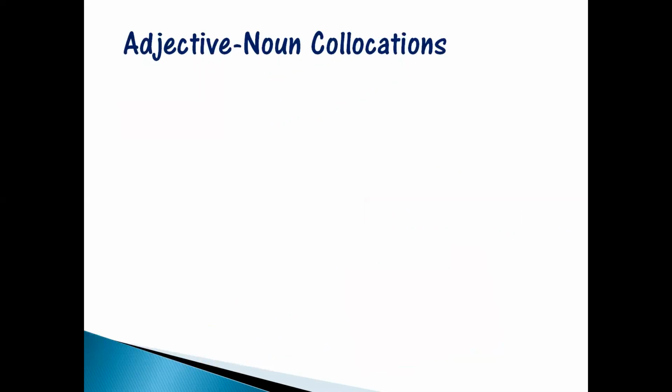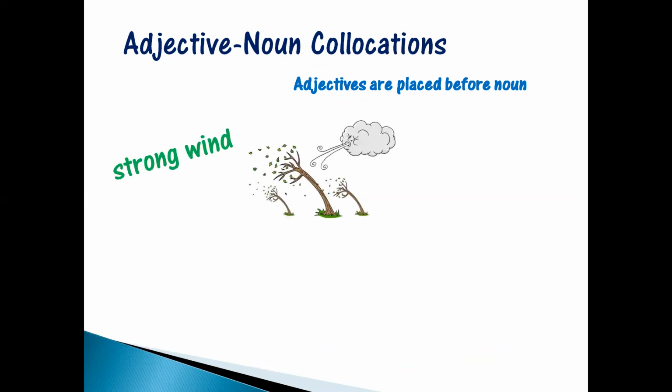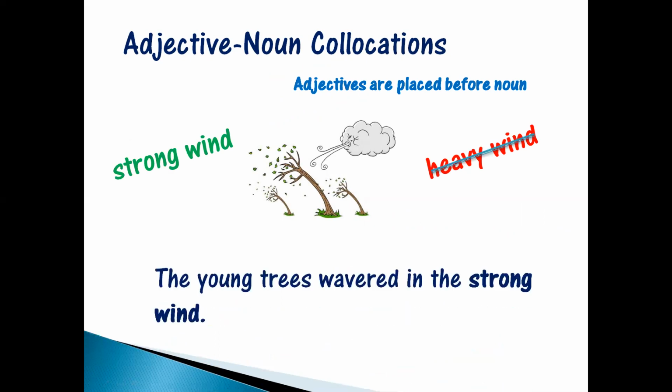Now let's understand adjective noun collocations. This means that in this type of collocation, adjectives are placed before nouns, right? For example, strong wind. Here, strong is an adjective and wind is a noun. We never say heavy wind, right? This is the wrong way of saying it. So when we use it in a sentence, the young trees wavered in the strong wind. We don't use heavy wind over here. So strong wind is a collocation.